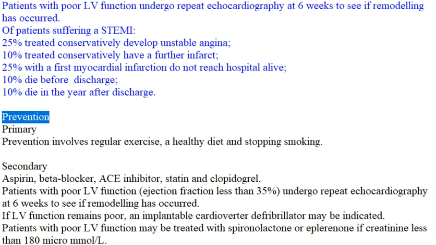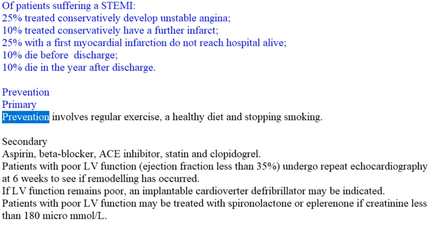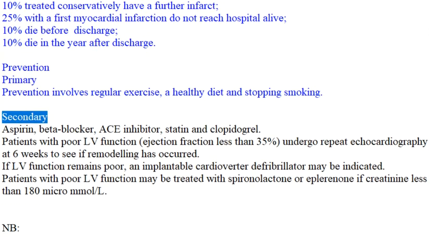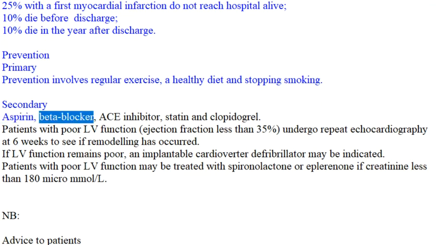Prevention. Primary. Prevention involves regular exercise, a healthy diet and stopping smoking. Secondary. Aspirin, beta blocker, ACE inhibitor, statin and clopidogrel.